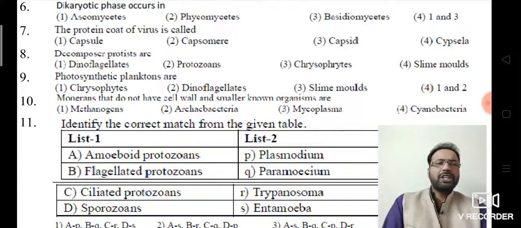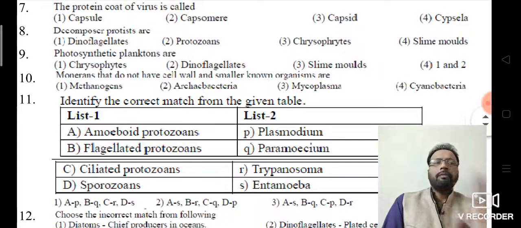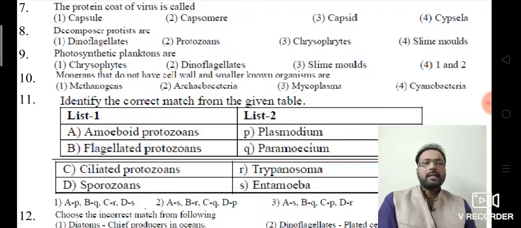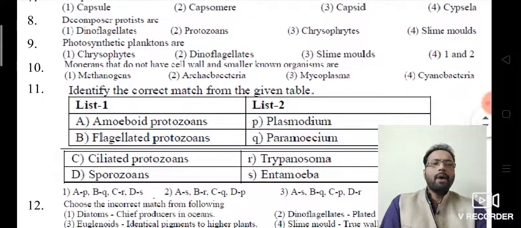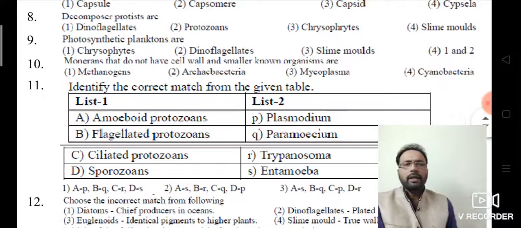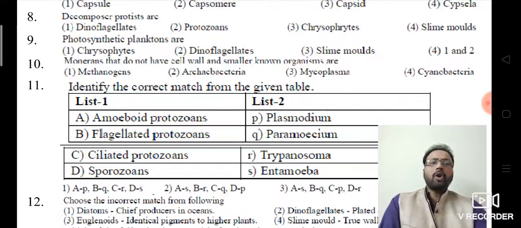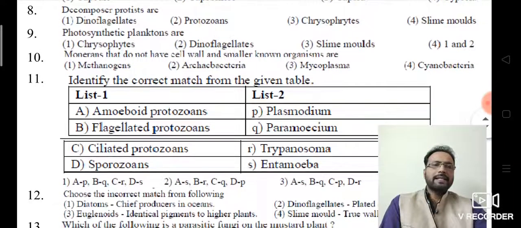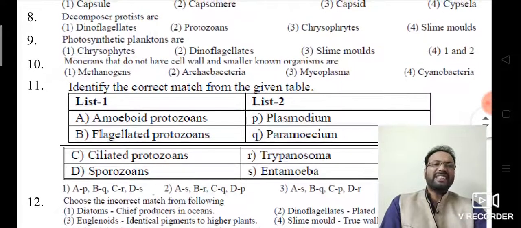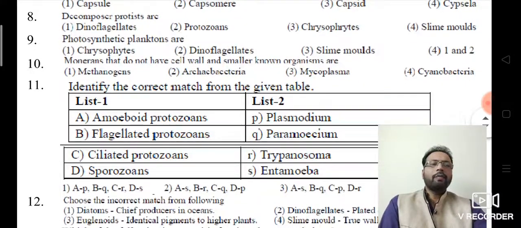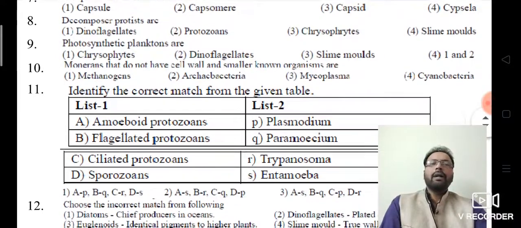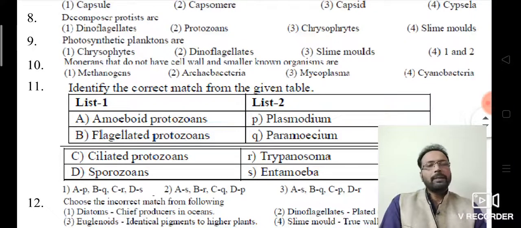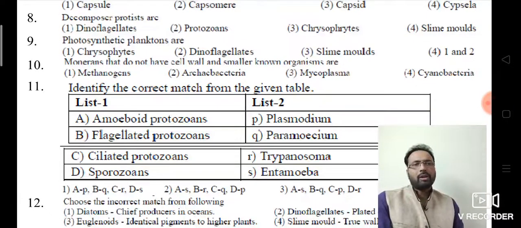Here, decomposer protist: slime mold, dinoflagellates, protozoans, chrysophytes, and the fourth option is slime mold. Answer is slime mold. Definitely. Ninth question, look at there. Photosynthetic planktons. Here photosynthetic planktons are chrysophytes, then dinoflagellates, slime molds, and so on. Except slime mold, chrysophytes and dinoflagellates are photosynthetic planktons. So remember that 1 and 2 is the answer. But the major photosynthetic plankton is chrysophytes.